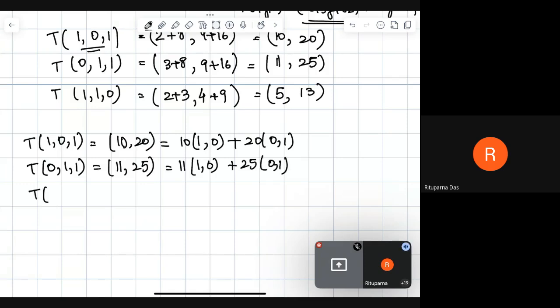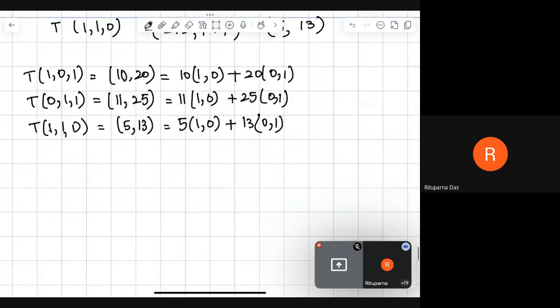Next we have T of 1, 1, 0, which is 5, 13, 5 into 1, 0 plus 13 into 0, 1. So from here we are going to get the matrix. This is going to be our first column, this is going to be our second column, and this is going to be our third column.